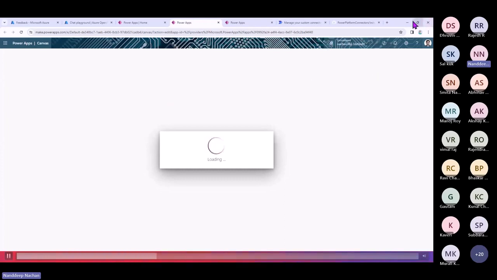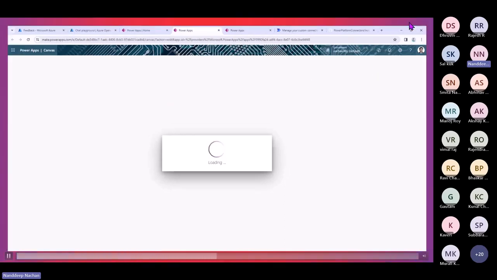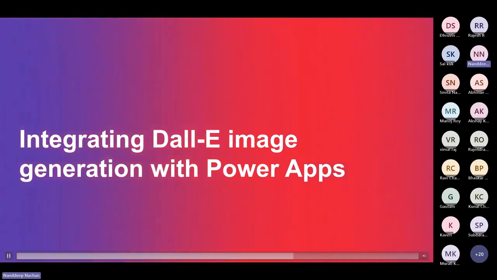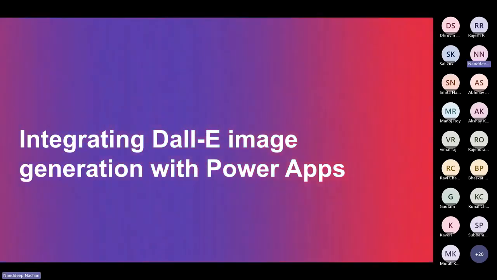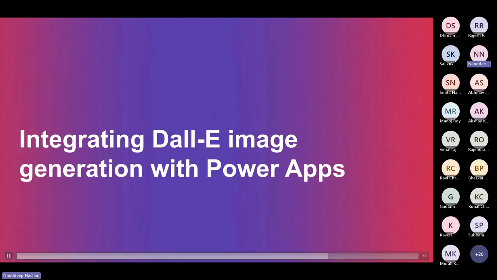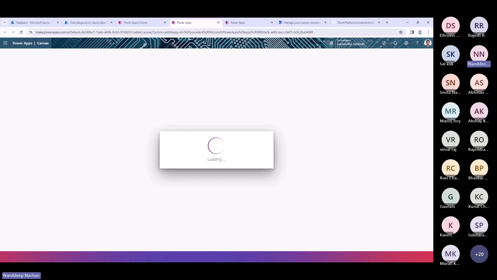All right, so before that, how this one has been done, let it load, and meanwhile let me also open up something called Postman, so that I can explain to you how you can use Postman to create custom connectors. Postman is one of the tools, for example, if you want to try out your APIs with requests and responses. So Postman is just another tool by which you should be able to do that. I'm just opening up Postman in the background, and when it comes through, I can show it to you.